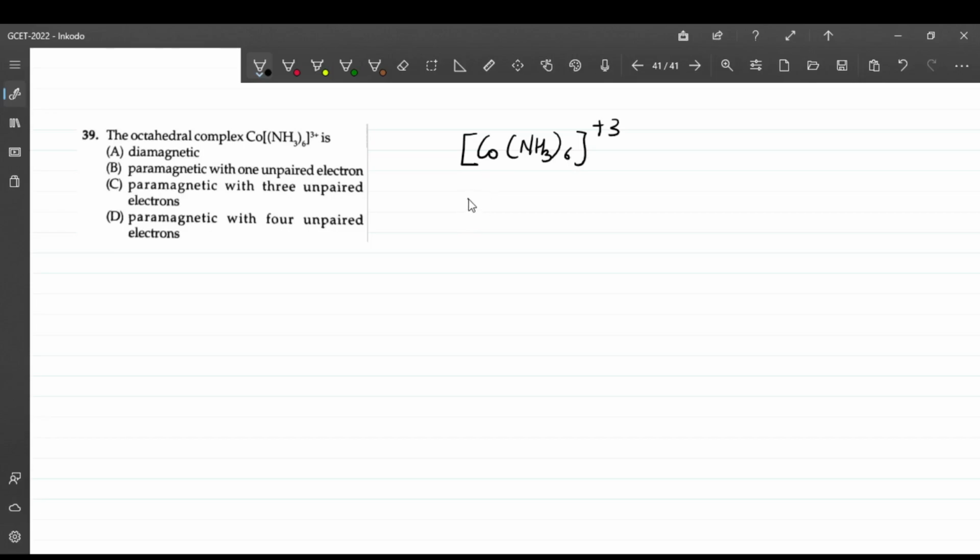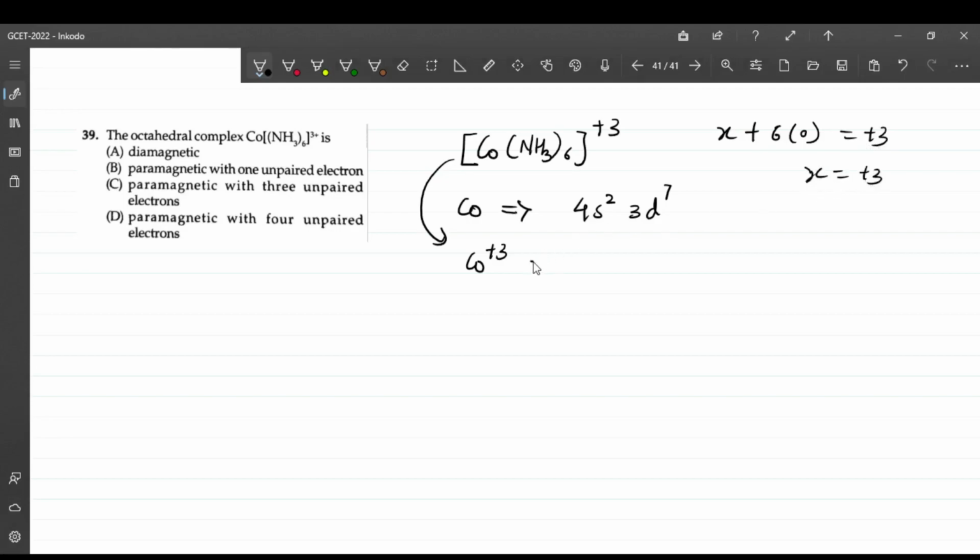Cobalt's electronic configuration is 4s2 3d7. Now over here cobalt is in plus 3 oxidation state, right? How do we find the oxidation state? x plus 6 times 0, since ammonia is neutral, is equal to plus 3, so x is equal to plus 3. So over here cobalt in plus 3 oxidation state is 4s0 3d6. If you see, this is 3d, not 3d7, it is 3d6.